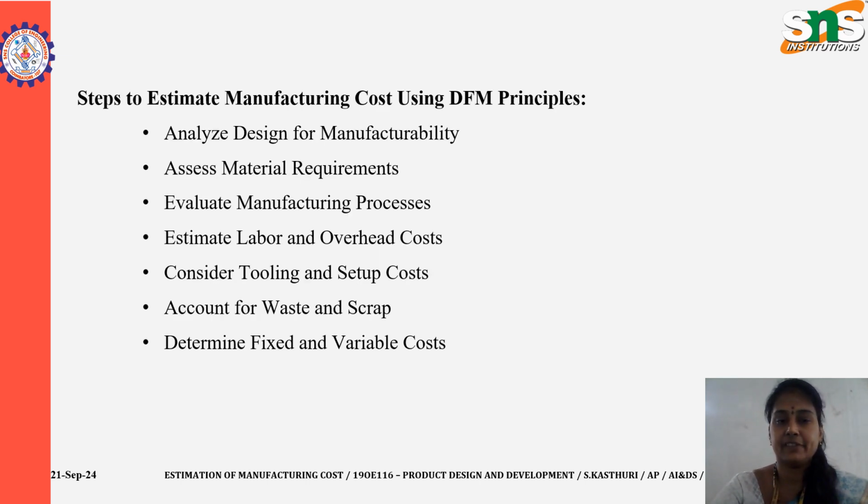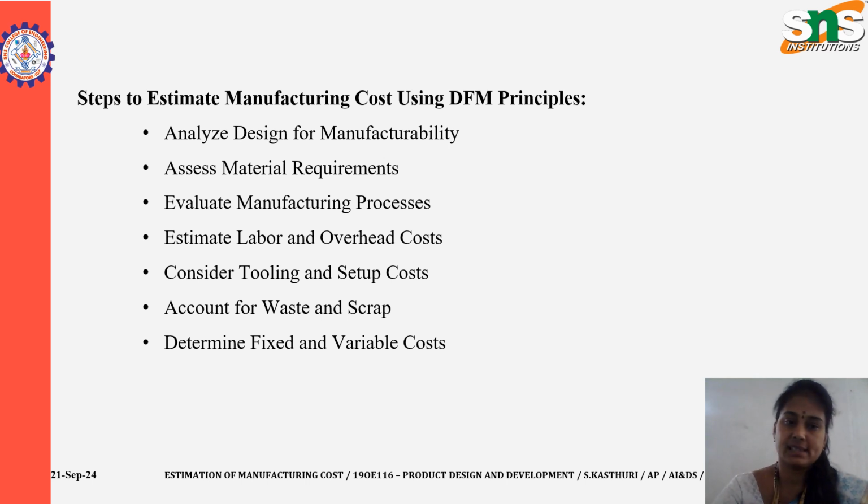So the steps to estimate manufacturing cost using DFM principles. The first one is to analyze the design for manufacturability. It uses DFM principles to evaluate the complexity of the design. The more complex a design, the higher the labor and tooling cost will be; simpler is better. Second, assess material requirements. Select materials that are cost effective, readily available and suited to the intended manufacturing processes. The third one is to evaluate manufacturing processes. Determine which manufacturing process, for example casting, injection molding or CNC machining, will be used to produce the product. Some processes are more expensive than others, so choose the most suitable ones based on the design.